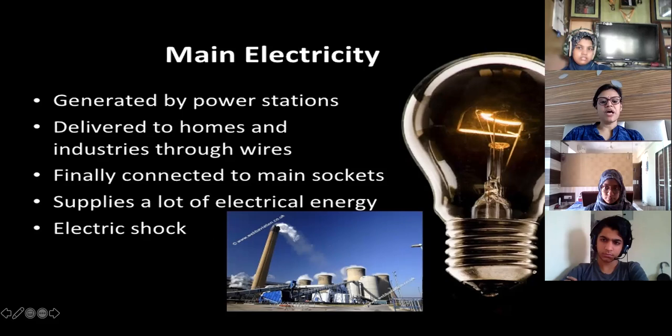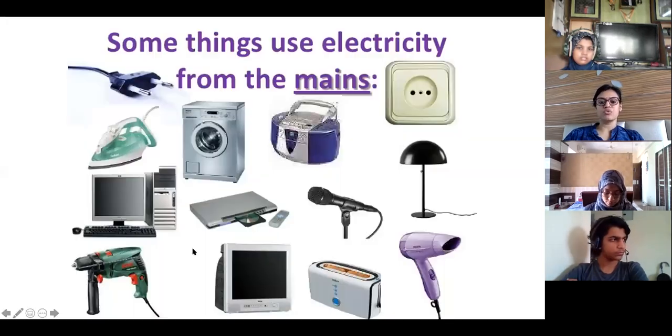It supplies a lot of electricity and it gives electrical shock also. These are the examples which use the mains electricity: hair dryer, toaster, TV, computer, washing machine. All these appliances in our house use the mains electricity.